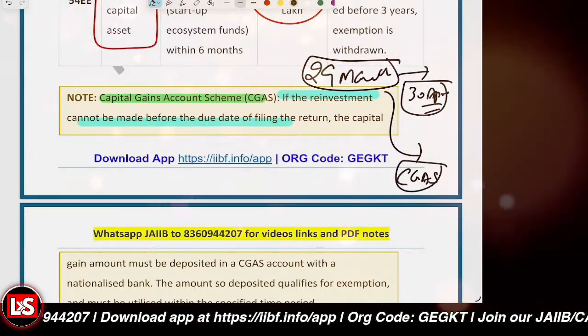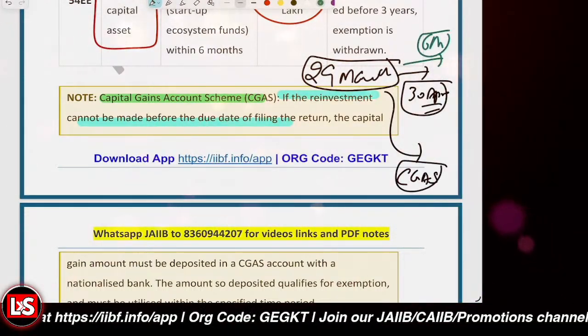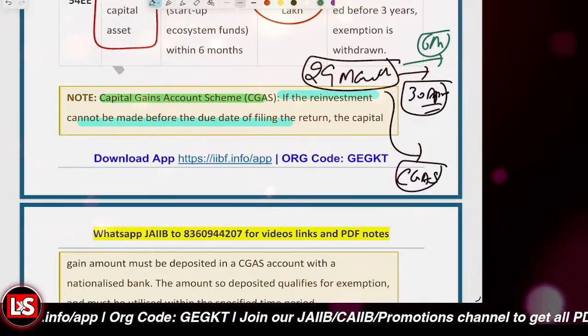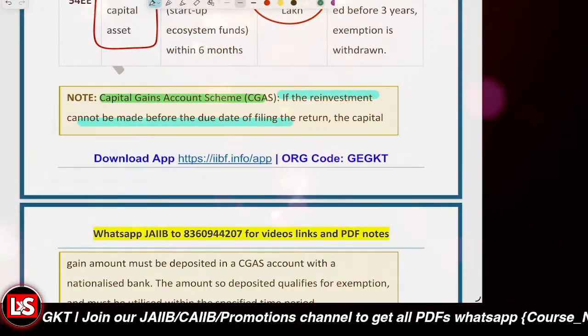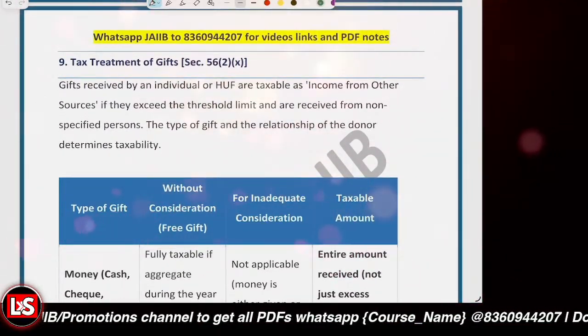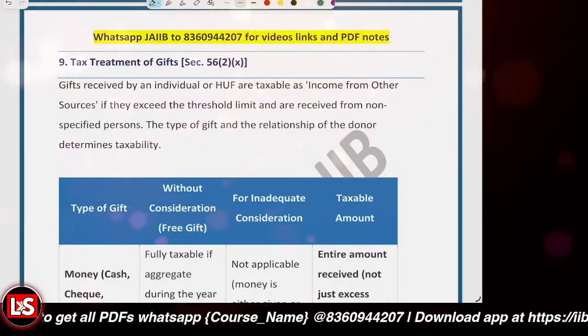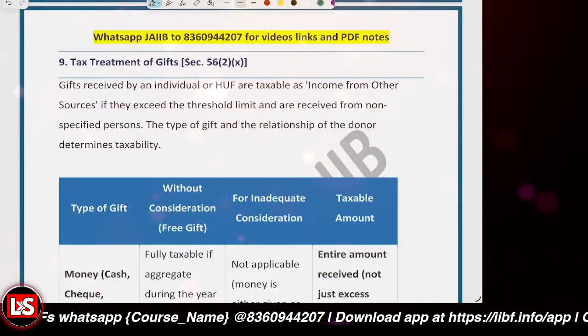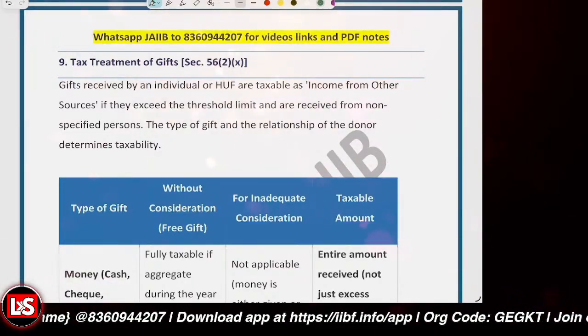Let's say the time limit was 6 months, in which you can invest the amount into the different areas. So you still have the 6 months with you. Getting it? That's the complete idea related to the CGAS. Clear so far? Do confirm so that we can proceed.